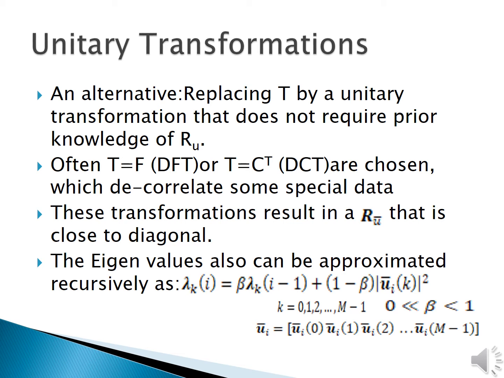Often we choose T equal to the DFT matrix or the DCT matrix, which will decorrelate the data in some special cases. These transforms will result in a correlation matrix that is close to diagonal. An example is discussed in the chapter and it is included in the report. Moreover, we can also approximate the eigenvalues recursively using the relations here.